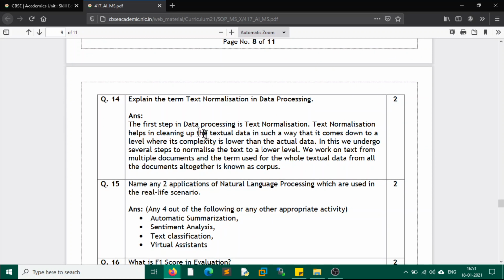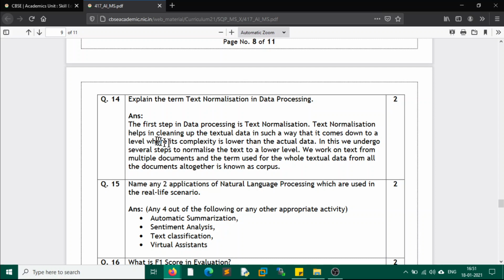Question number 14, which again carries 2 marks. Explain the term text normalization and data processing. The first step in data processing is text normalization. So text normalization is the part of data processing, which is basically the first step.